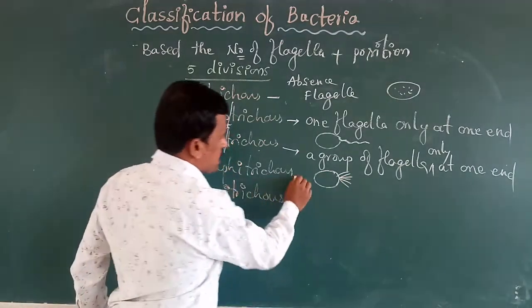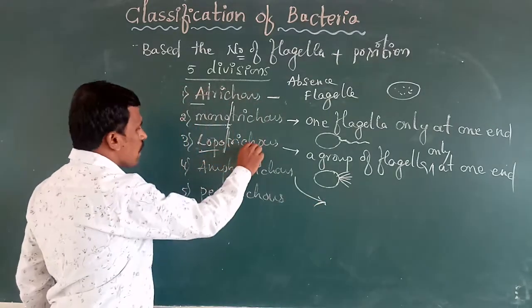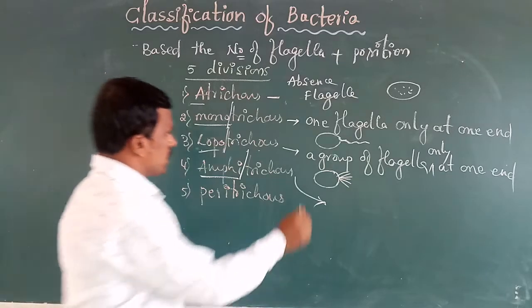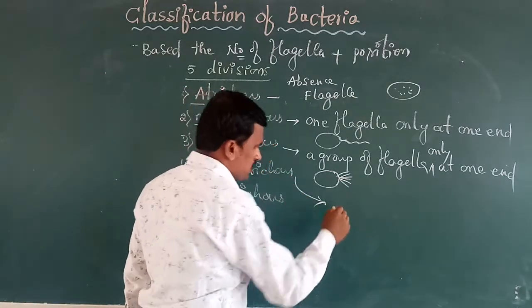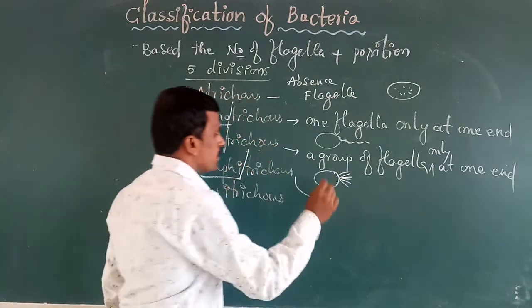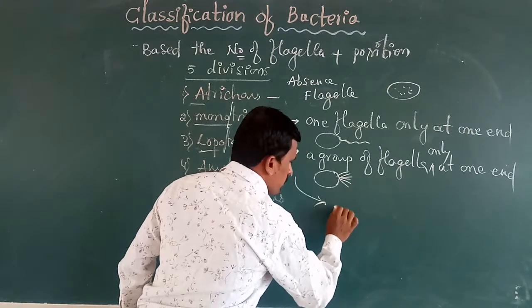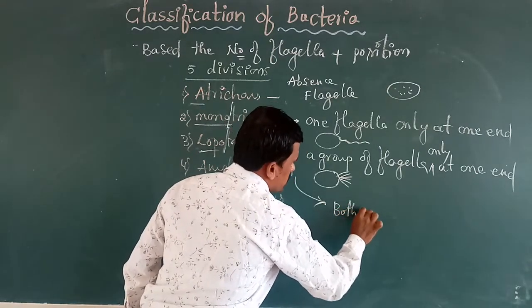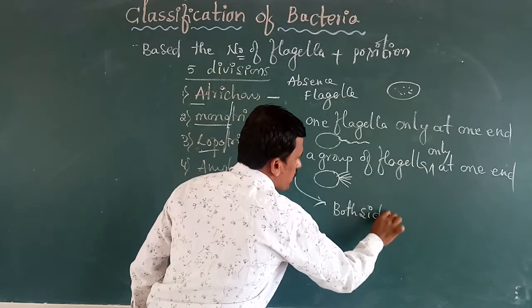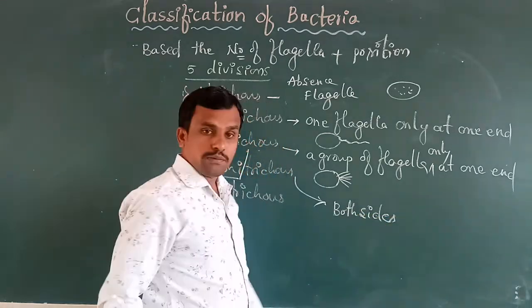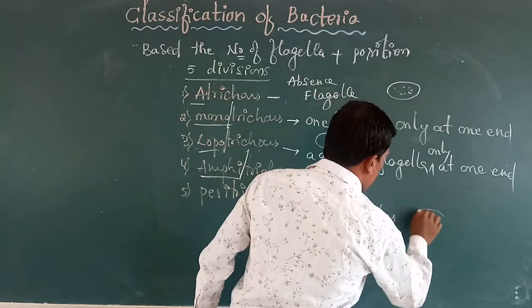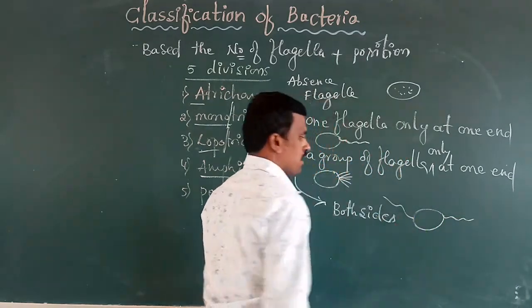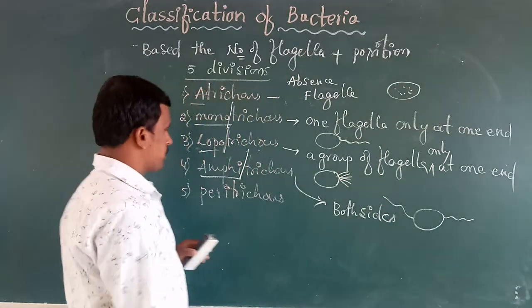Next, amphitrichous. Amphi represents both or dual. So the bacteria contains flagella on both sides. Both sides of the bacterial cell contain flagella, one or more.